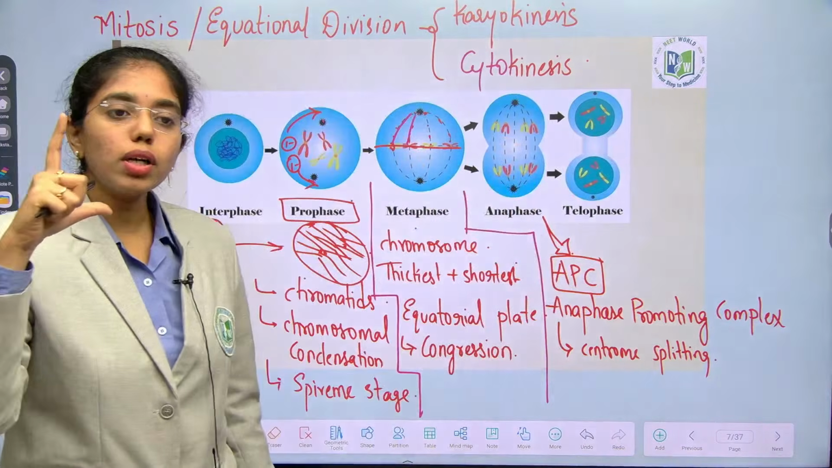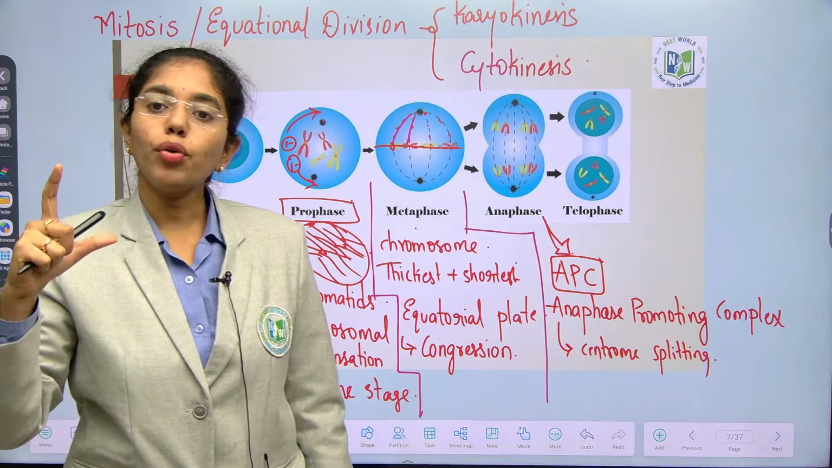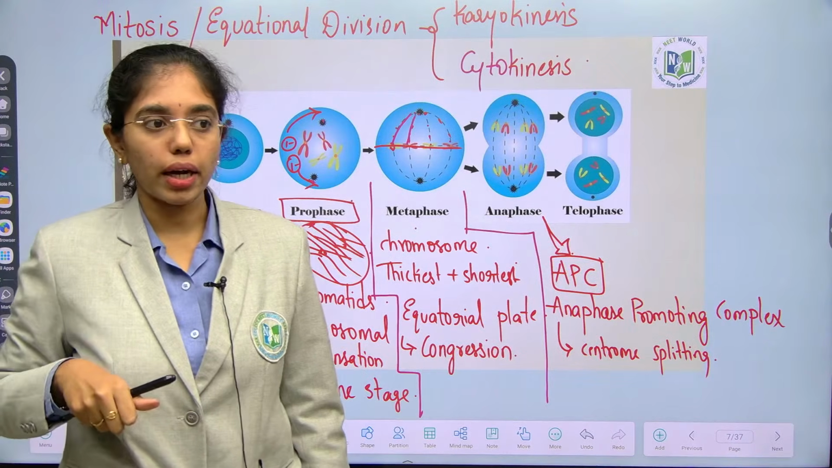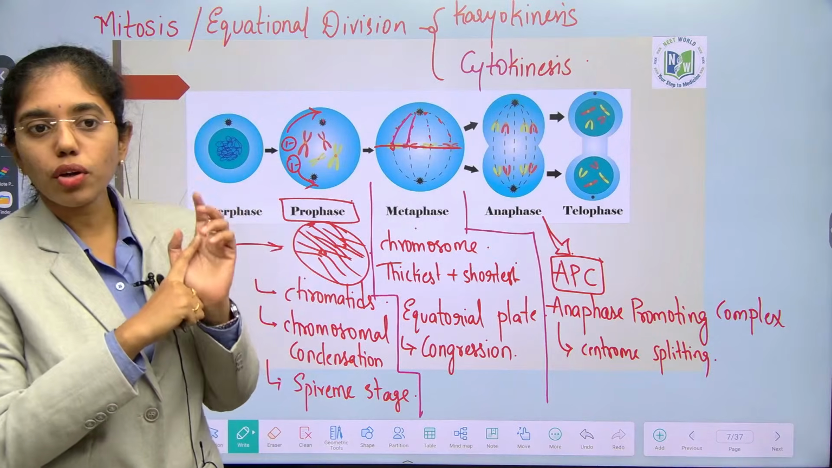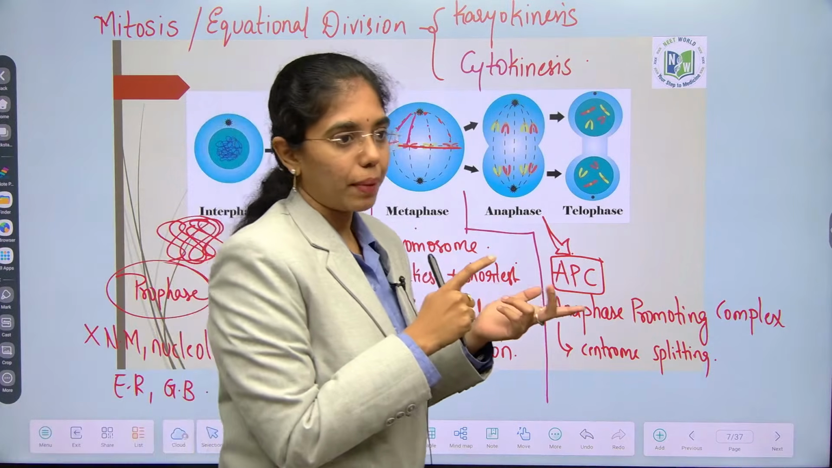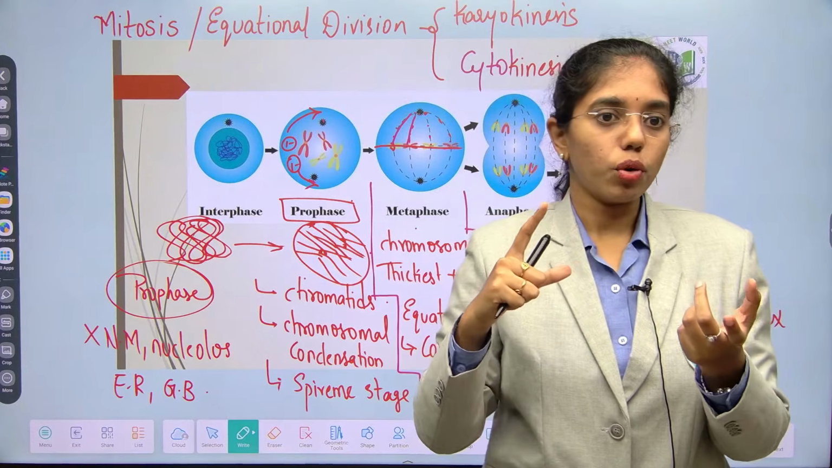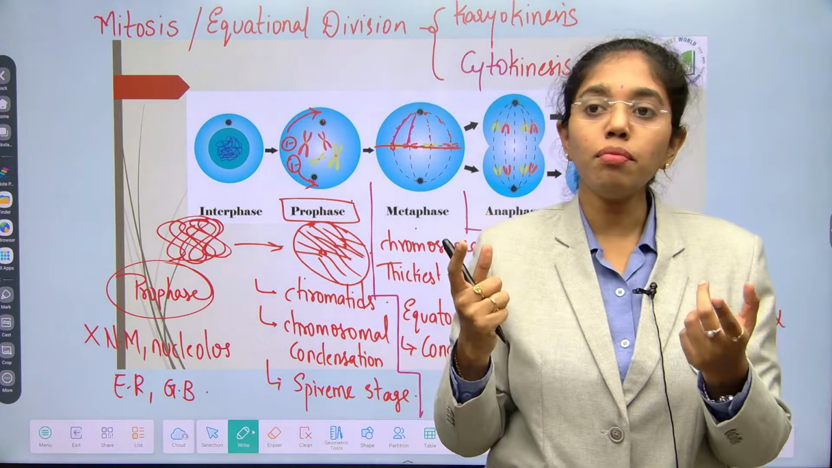When they are moving towards the opposite poles, they move in different shapes based on the length of the arms of the chromatids. If you have two equal arms of the chromatids, then V shape, metacentric. If you have one long and one short, L shape they will move. If you have a very short and very long arm, J shape.